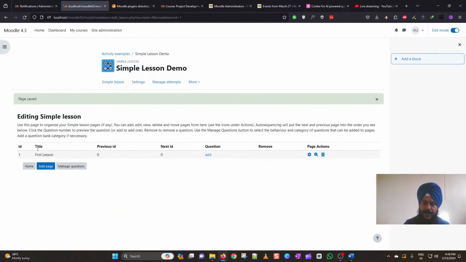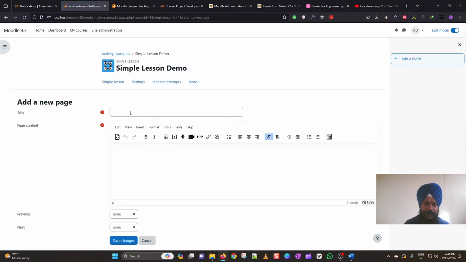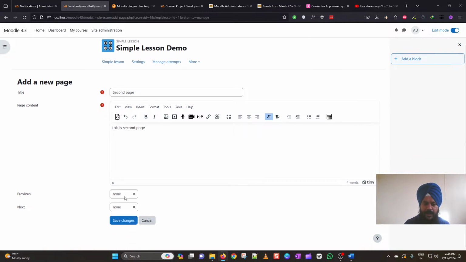So we have added the first page. Similarly, you can add a second page and so forth. And here now you can choose the previous lesson and the next lesson. So I would like them to go to the previous lesson as the first lesson, and then I will be choosing the second lesson, third lesson as the next page.